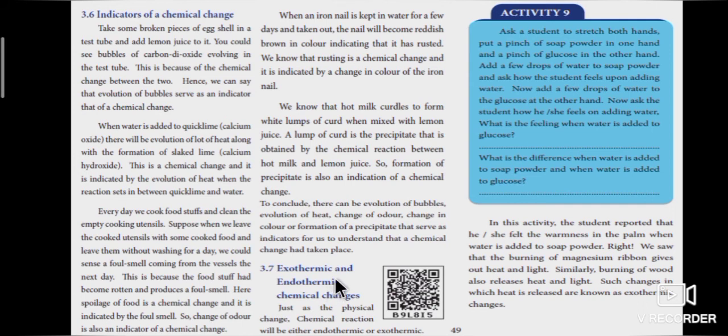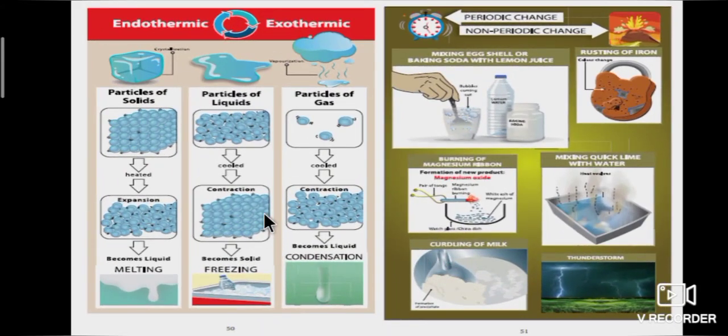During the chemical reaction, heat is released means that is exothermic reaction. Change is exothermic change. During the chemical reaction, heat is absorbed means the particular reaction is called endothermic reaction. Change is called endothermic change. Page number 50 explains about exothermic and endothermic reactions. Page number 51 explains about periodic change and non-periodic change.